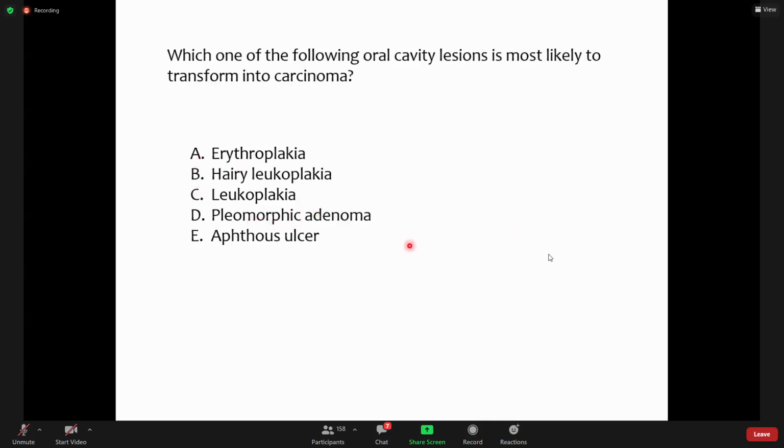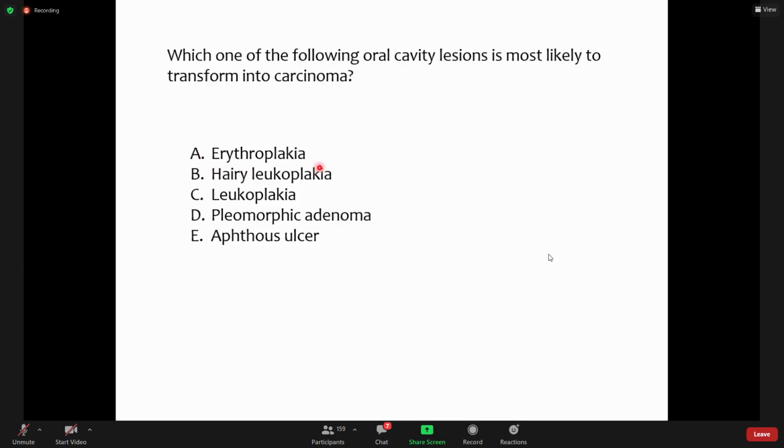Either they present as plaques, growths within the oral cavity, or they present as ulcers within the oral cavity. And then leukoplakia can transform into carcinoma. There is little chance of pleomorphic adenoma, which is a salivary gland tumor, but most likely is erythroplakia.